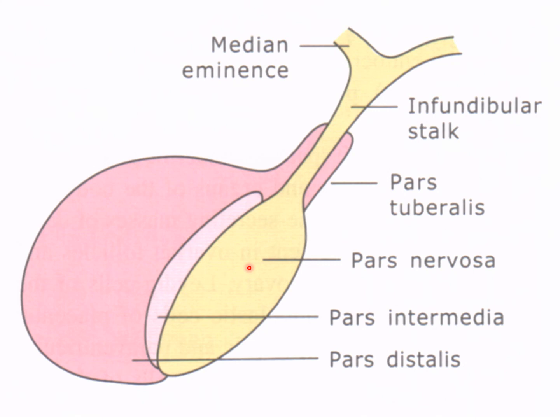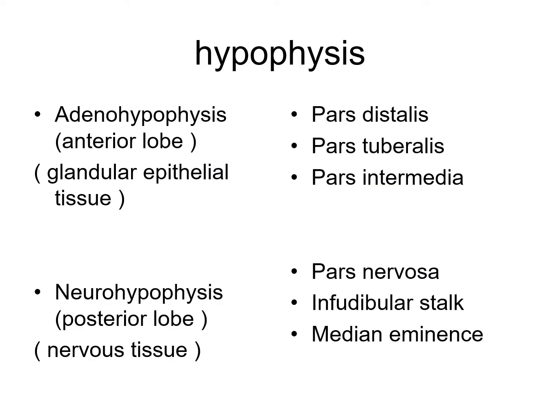So this is divided into the adenohypophysis and the neurohypophysis. The adenohypophysis includes the pars distalis, the pars intermedia and the pars tuberalis. And the neurohypophysis includes the pars nervosa, the infundibulum stalk and the median eminence. So this is the subdivision of the pituitary gland, anterior lobe and posterior lobe.